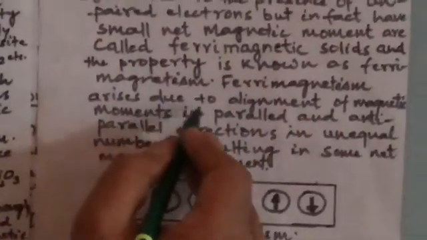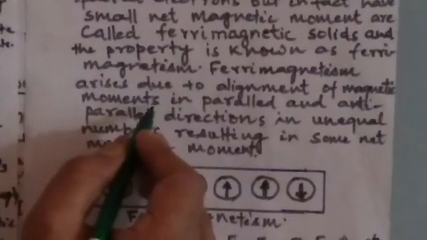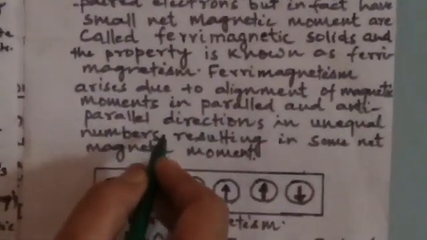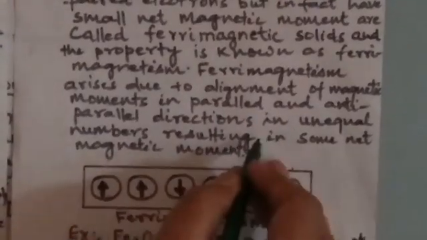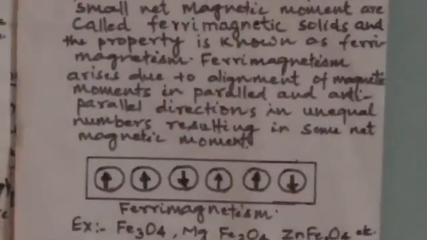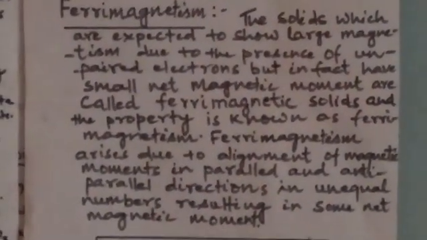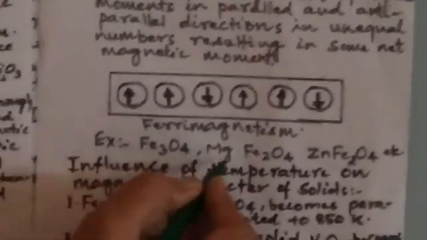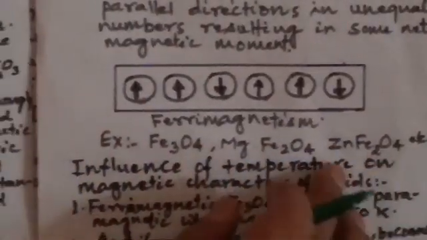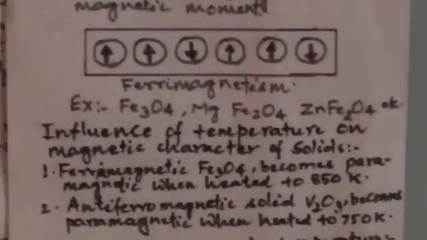Ferrimagnetism arises due to the alignment of magnetic domains in parallel and anti-parallel directions in unequal numbers, resulting in some net magnetic moment. When the magnetic domains get aligned in parallel and anti-parallel directions in unequal numbers, ferrimagnetism arises. Examples of ferrimagnetic substances are Fe3O4, MgFe2O4 (magnesium ferrite), ZnFe2O4 (zinc ferrite), etc.